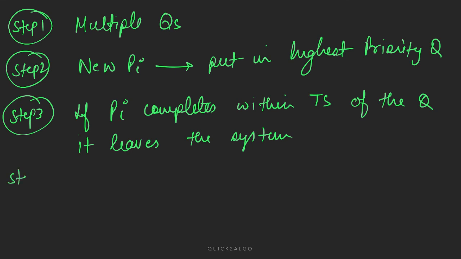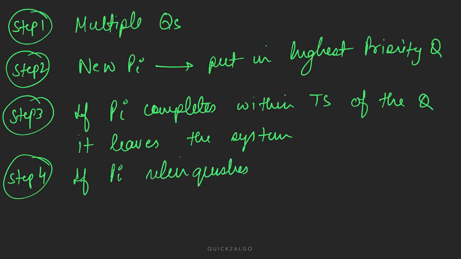Or step 4, if a process relinquishes the control voluntarily, that is, the process itself decides that it will give the control of the CPU to another process within the time slice.